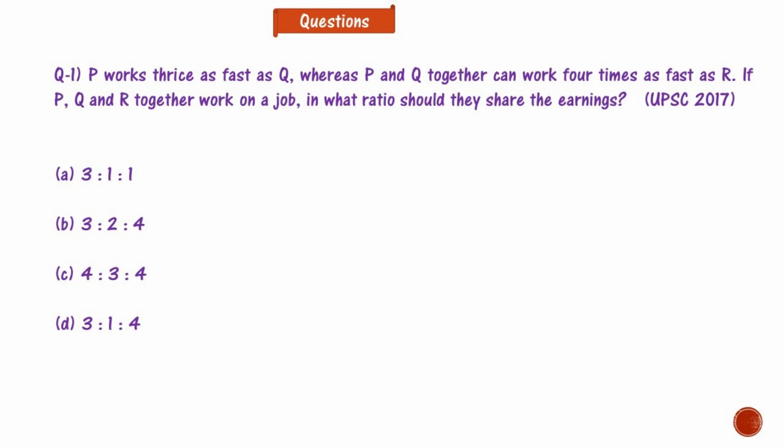This is a UPSC 2017 question, question number 1. P works thrice as fast as Q, whereas P and Q together can work 4 times as fast as R. If P, Q and R together work on a job, in what ratio should they share the earnings? Options are 3:1:1, 3:2:4, 4:3:4, 3:1:4. So please solve this question and write the answer in the comment box.